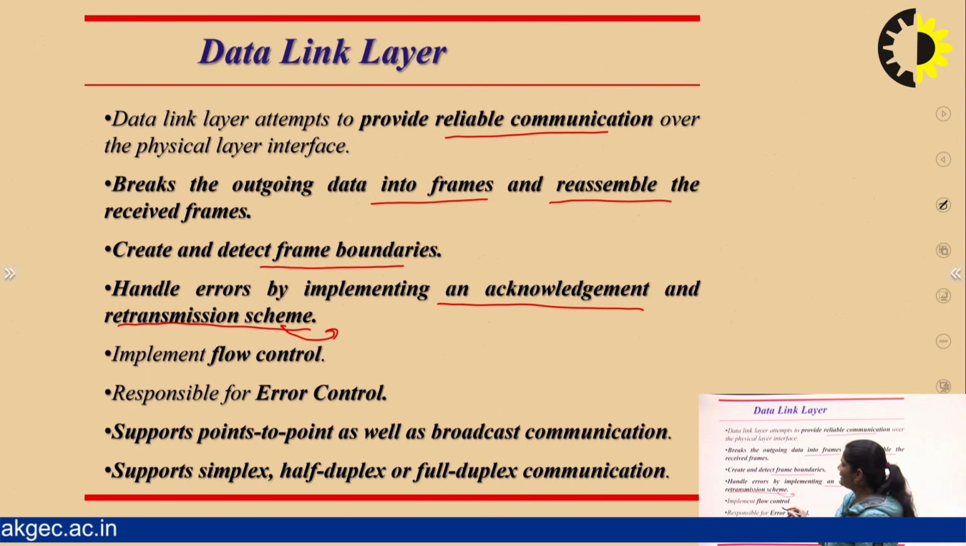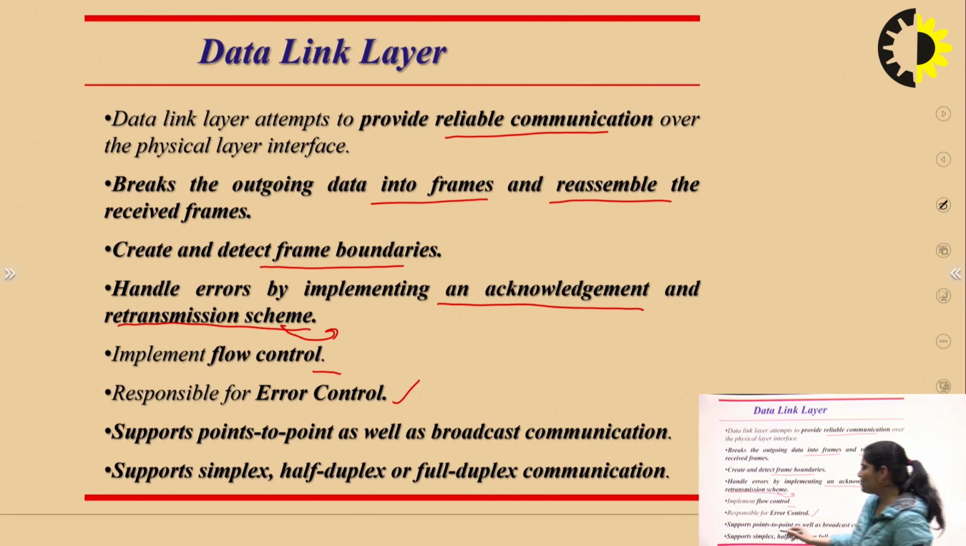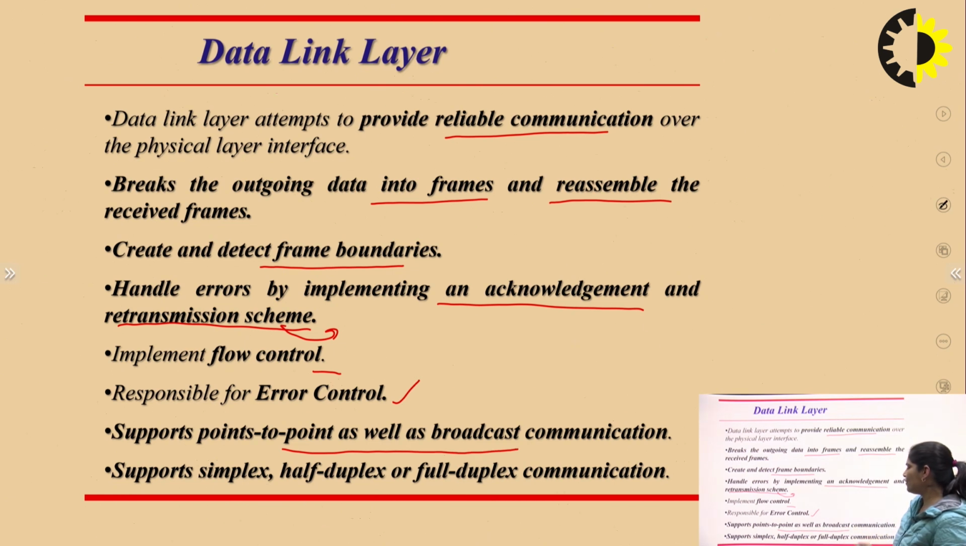Now the data link layer is used for implementing flow control and is responsible for error control. If there is an error, they have to detect it. It supports point to point as well as broadcast communication, and it supports simplex, half duplex and full duplex communication.